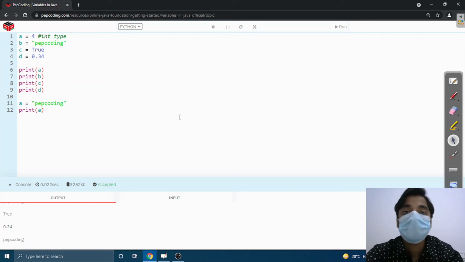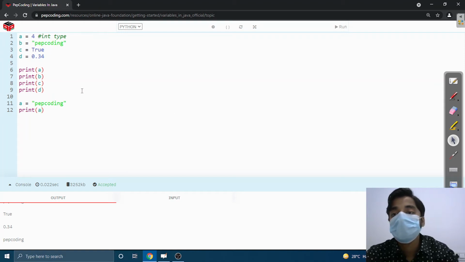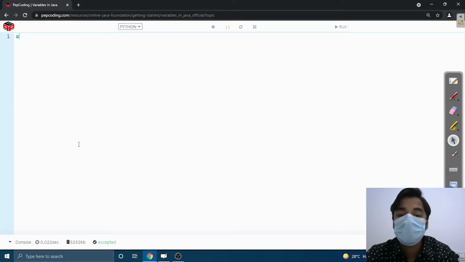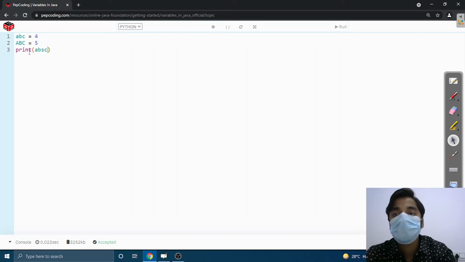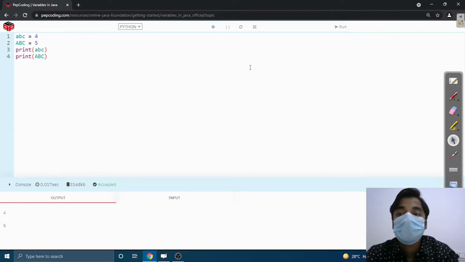Now in Python, variables are case sensitive. This means, let's say, if I am assigning a value abc as 4 and ABC as 5, these two variables are different. We can print the values of abc and ABC. These two variables are storing different values. So in Python, the variables are case sensitive.